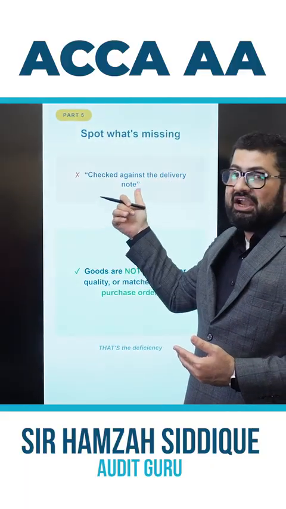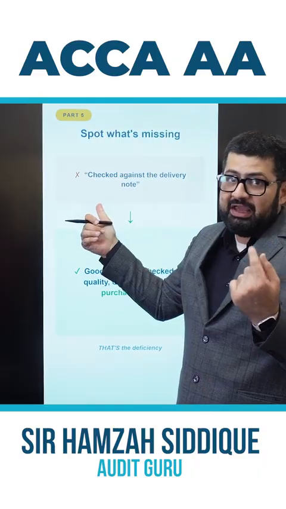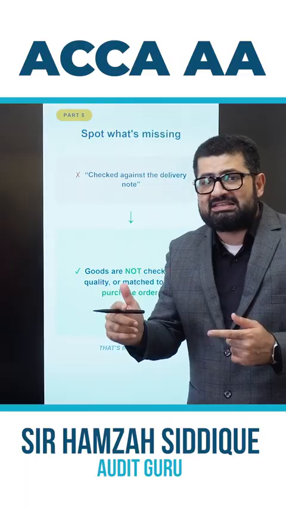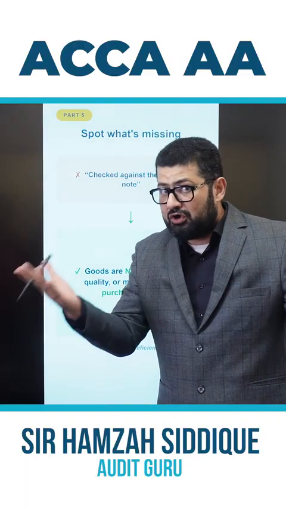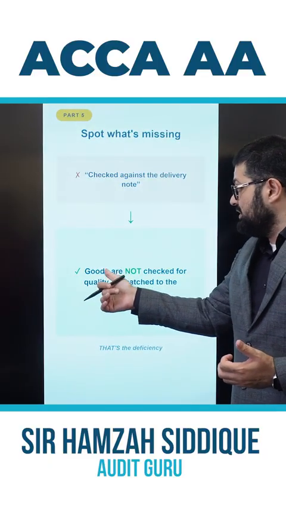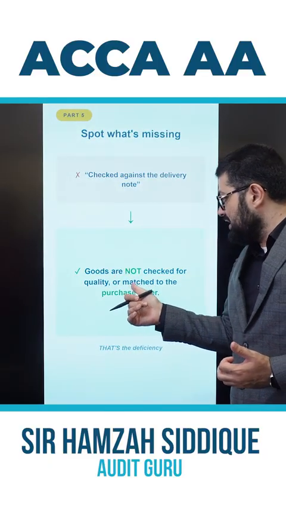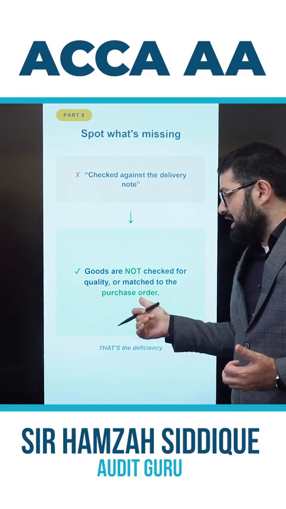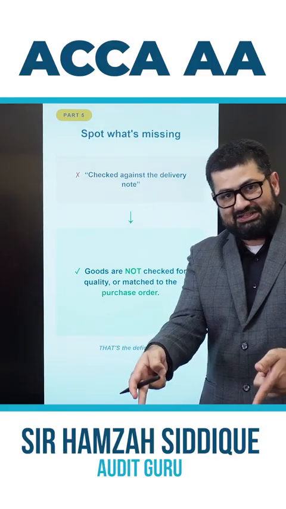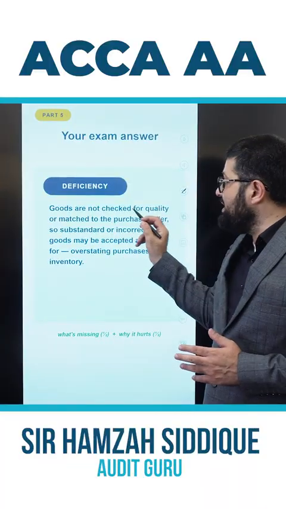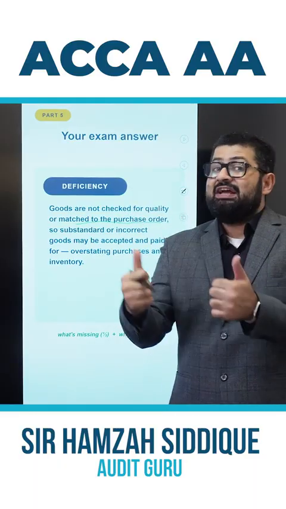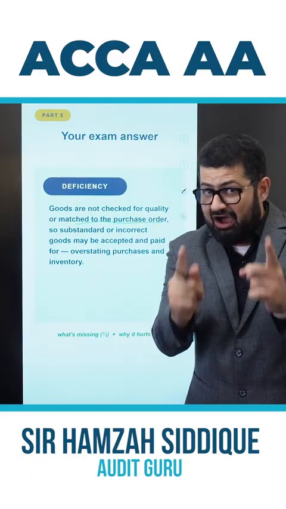Here goods are being checked against the delivery note only. And they are not being checked for quality and not against the purchase order for quantity. So hence, what is the deficiency? Goods are not checked for quality or matched to the purchase order. So what is not being done? That's the deficiency. So goods are not being checked for quality or matched to the purchase order. That's the deficiency. This is a half mark.